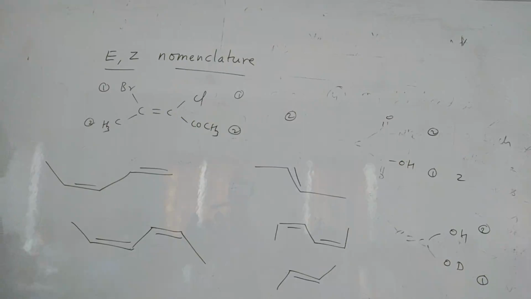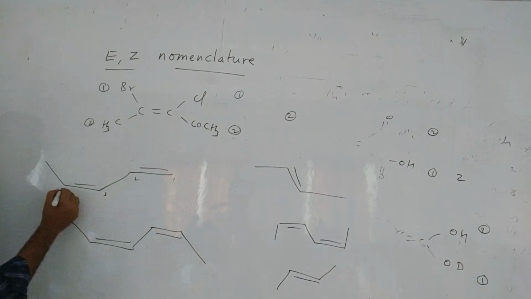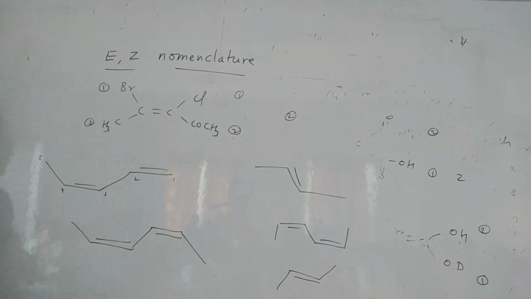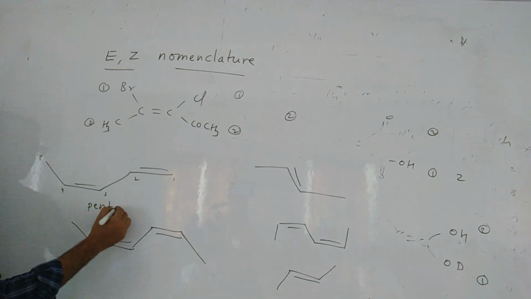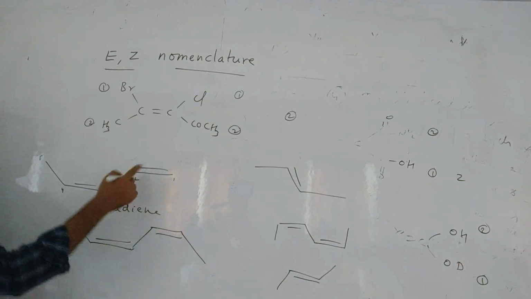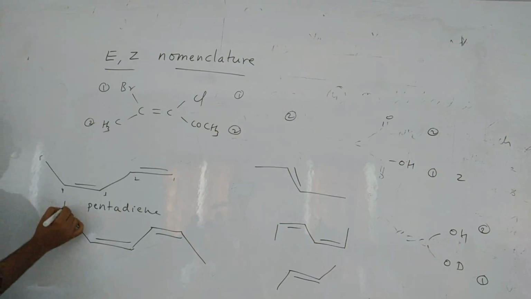So first of all, you should know the naming. From which side you have to give the numbering? Right to left or left to right? Right to left, because the double bond is coming. So 1, 2, 3, 4, 5. 5 means what is the name, children? Pentadiene. Correct? Because 2 ends are there. So 1,3-pentadiene is the name. Right? Normally 1,3-pentadiene.